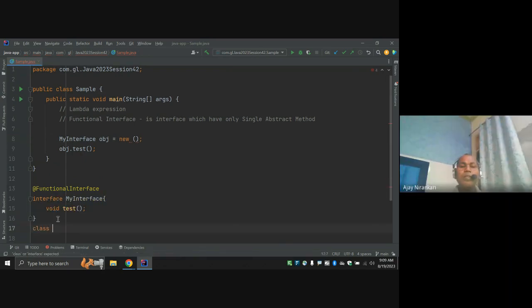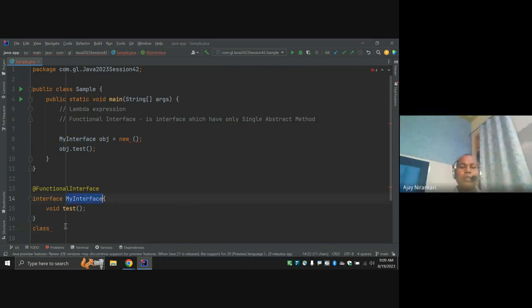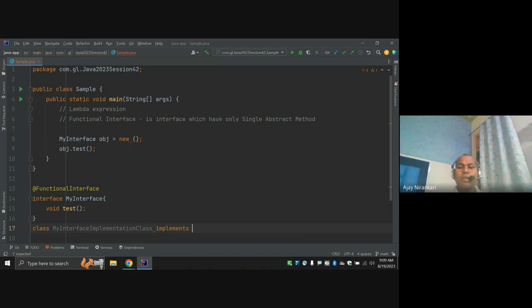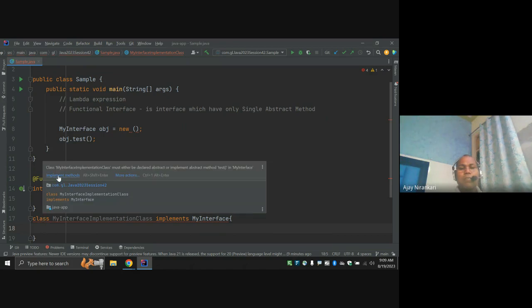Another class that implements this interface, my interface implementation class, implements my interface, and overrides the test method.